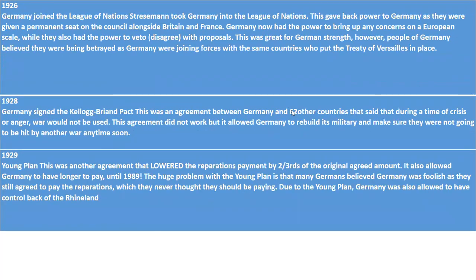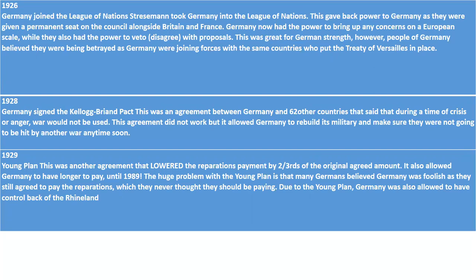Right, the next policies, we've got 3 more left. So in 1926, Germany joined the League of Nations, which was a group of countries that aimed to discuss their issues instead of going to war. So it was basically like a political group chat to make sure that there weren't any issues and there wasn't the same repeat as World War I.